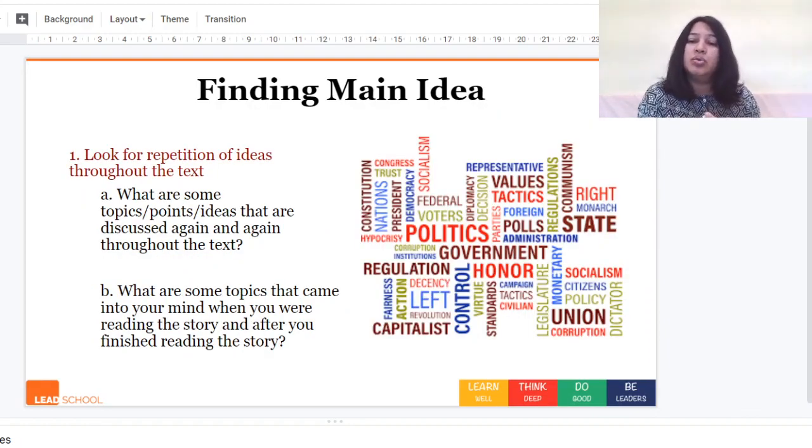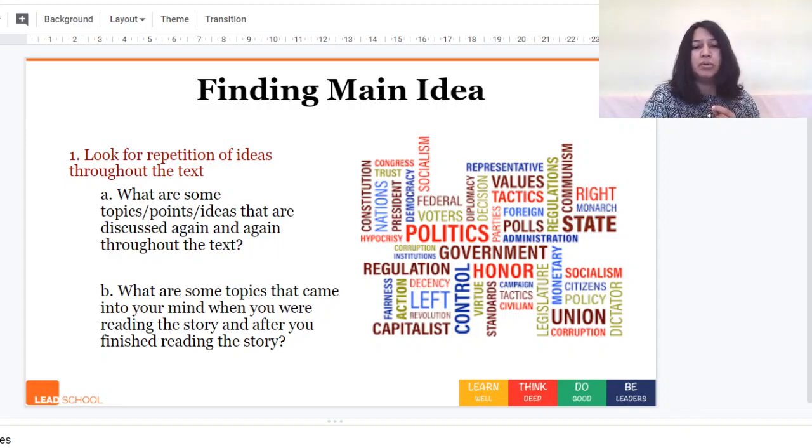If we look in detail at the first point, when you're trying to do the first step, there are some questions that you can ask yourself. The first is, what are some topics, points or ideas that are discussed again and again throughout the text? The second question you can ask is, what are some topics that came into your mind when you were reading the story and after you finished reading the story? So these are 2 questions that we can ask ourselves.